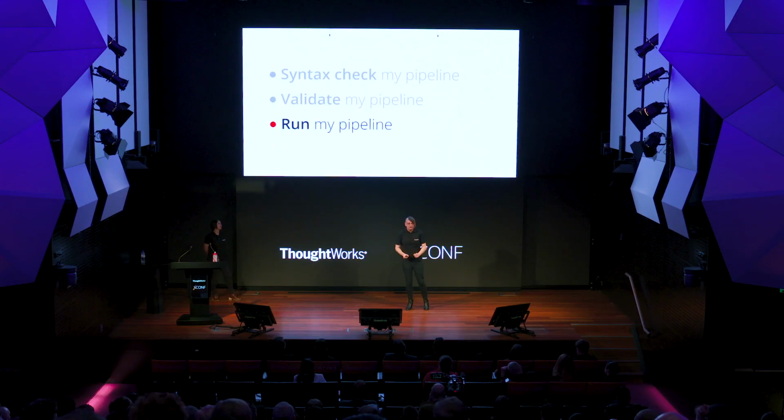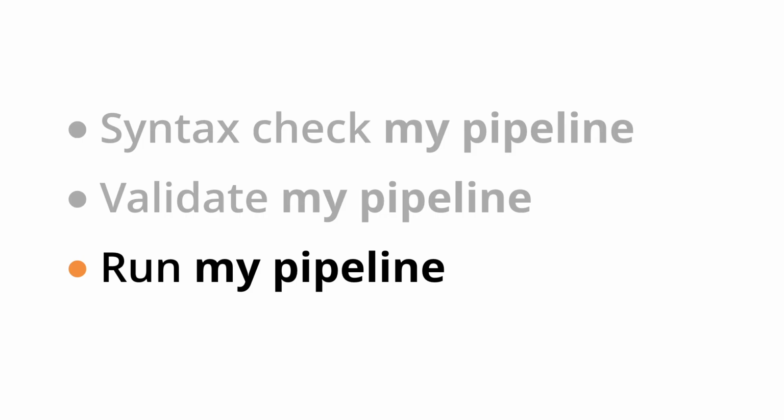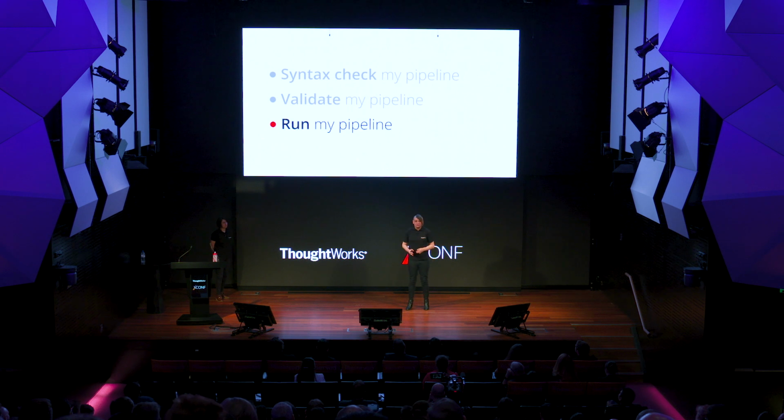But there is a gold standard I discovered, and there are few CI providers and platforms out there that offer it, and that's running your pipeline locally. So with the right tools or the right CI provider, you can actually say, this pipeline job that I've defined, run that on my computer as if I was the CI platform. And that way, you have the ultimate confidence. It's not just that it works, it's that it does what you want it to do. And I believe that's the golden standard, and that's what we should be aiming for when we are working with pipelines as code.